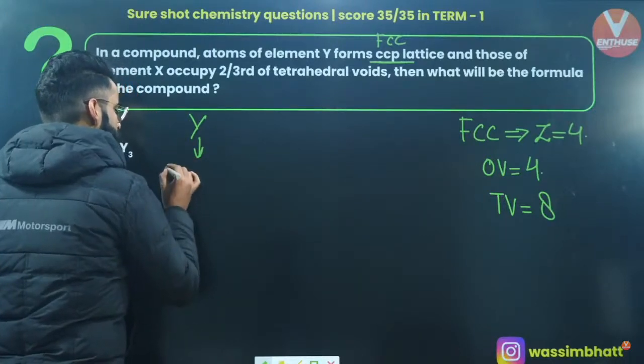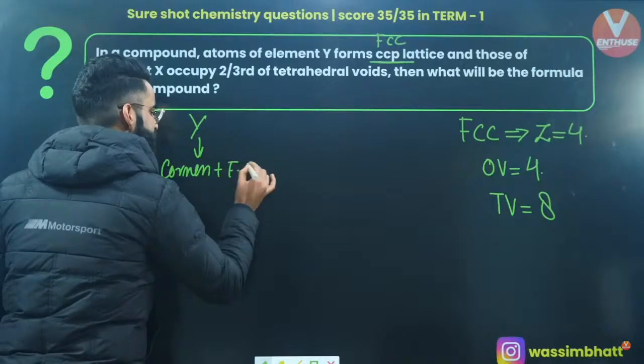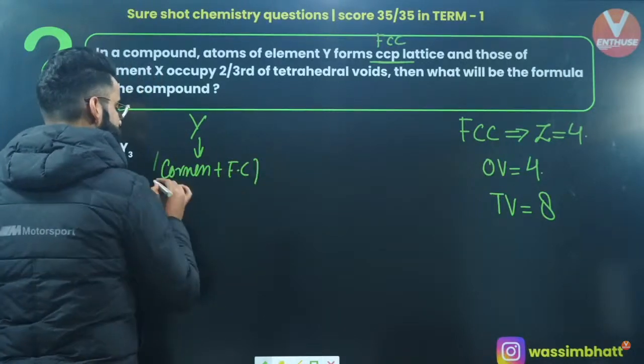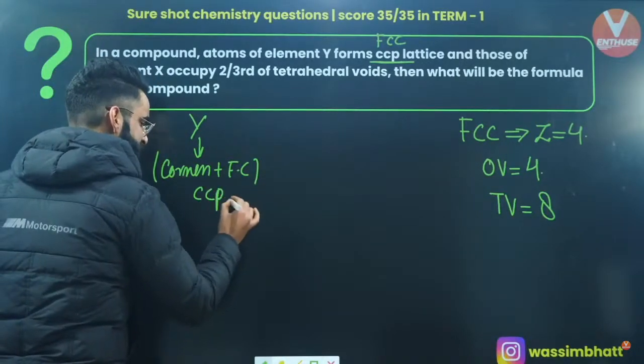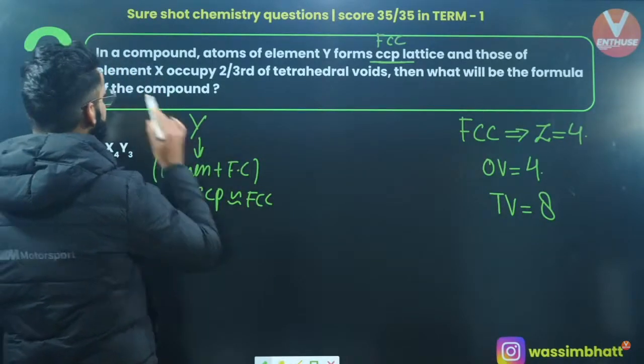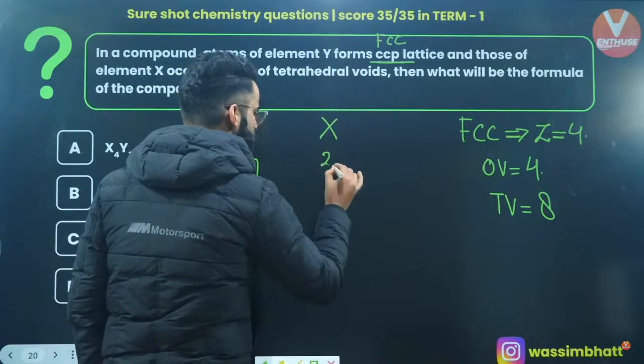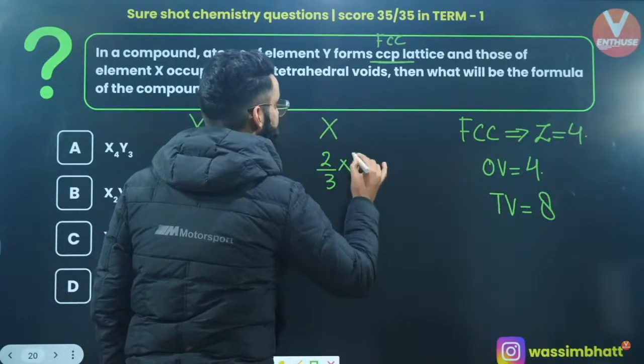Atoms of element Y form CCP. That means they are present at the corners and at the face centers, right? CCP means FCC, corners and face centers. And similarly, atom X occupies 2/3 of tetrahedral voids. 2/3 of tetrahedral voids. Yes?